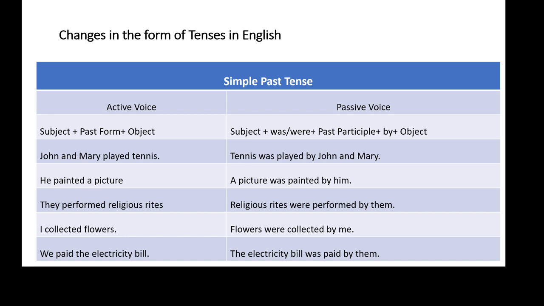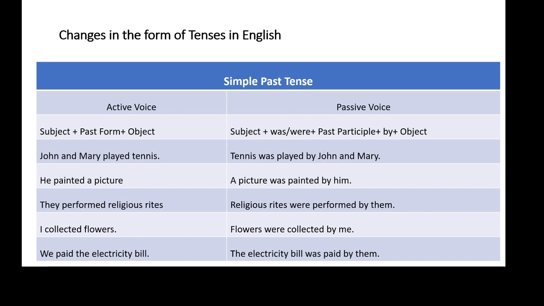Religious rites is plural, therefore we have to use were as a helping verb here, and it is followed by the past participle of the main verb, performed. After that we have to write by, and after that we have to write them, because there is again a personal pronoun that will be converted into them. So the correct answer is: religious rites were performed by them.